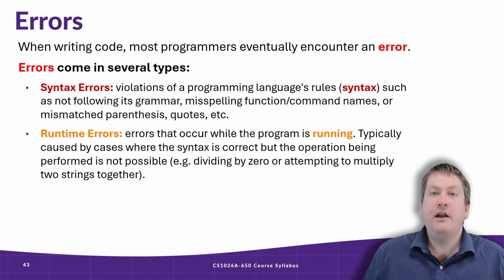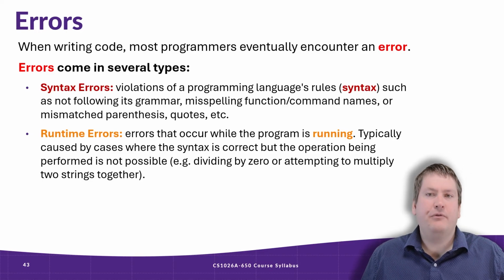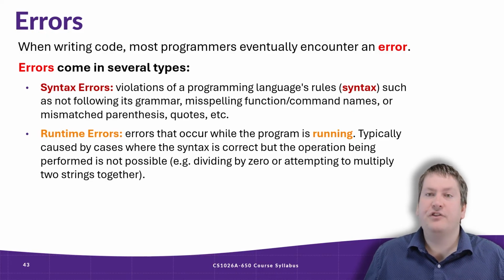Runtime errors, on the other hand, are errors that occur when a program is running. Typically, runtime errors are not directly tied to syntax mistakes, but rather they're from trying to perform an operation that's not possible or not allowed. For example, trying to divide by 0 would not violate the syntax rules, but would result in an error as the operation is not allowed or not possible. Another example would be attempting to perform an operation on incompatible types, such as trying to perform arithmetic on a string, such as trying to multiply the word duck by 3.14. That just doesn't make sense.